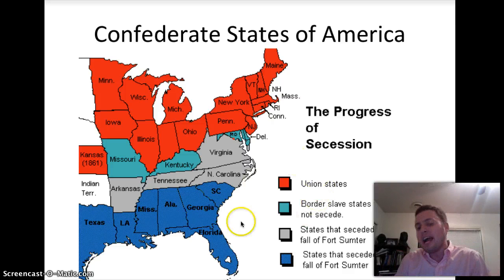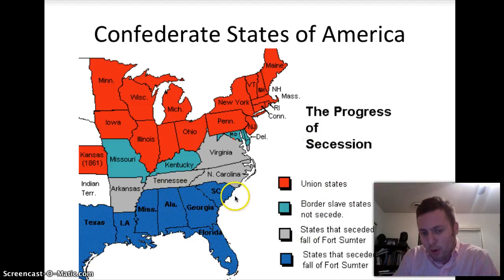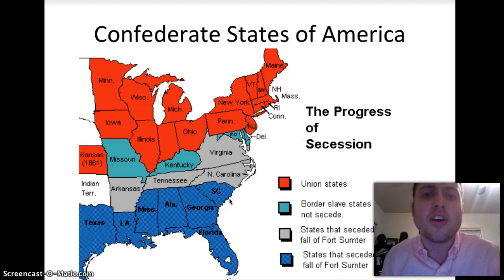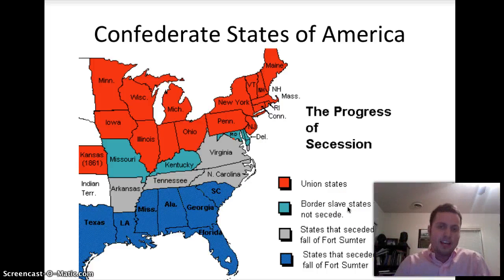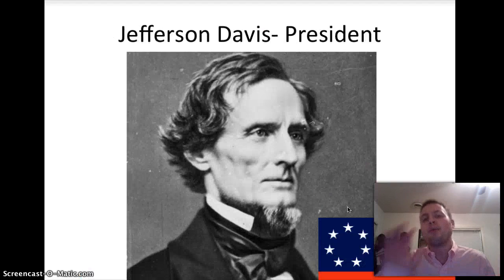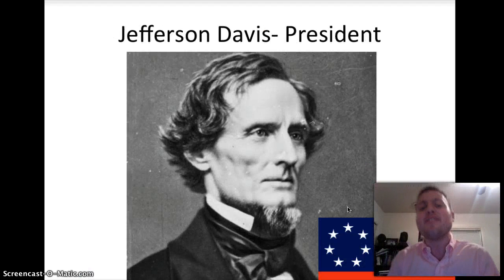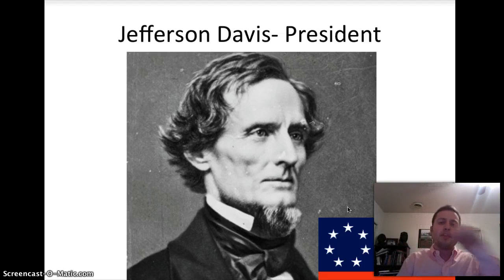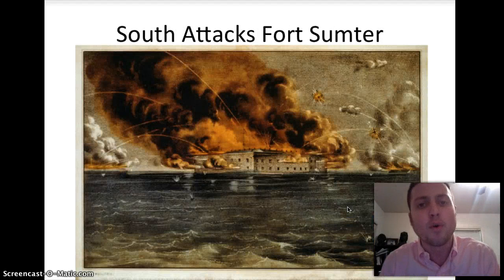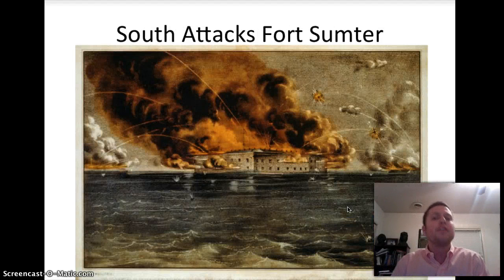When they go away, there's a little itty-bitty fort right here in South Carolina called Fort Sumter. The United States would not give it up. This new Confederacy said, we want it. But before they did that, they said, we want a president. They elect Jefferson Davis, a former senator from Mississippi, to be their president. So with the president and with the new nation, they go off and attack Fort Sumter. The first confrontation, the first shots fired of the Civil War were fired at Fort Sumter. Lincoln isn't going to like that.